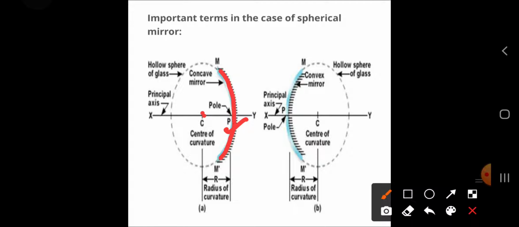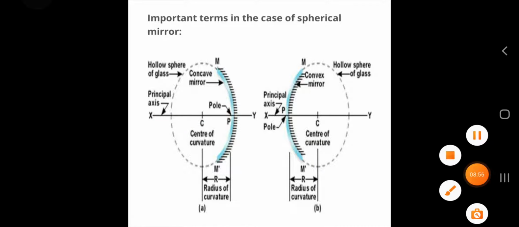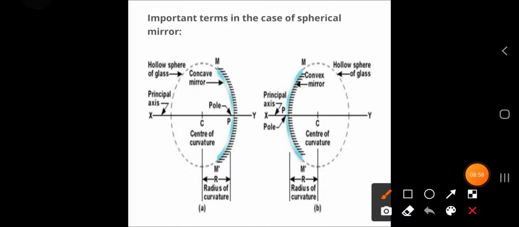This is the center of the sphere of which our mirror is a part. Then this line XY is known as the principal axis. Another more important term is the radius of curvature, which lies between C and P, that is, the center of curvature and the pole.